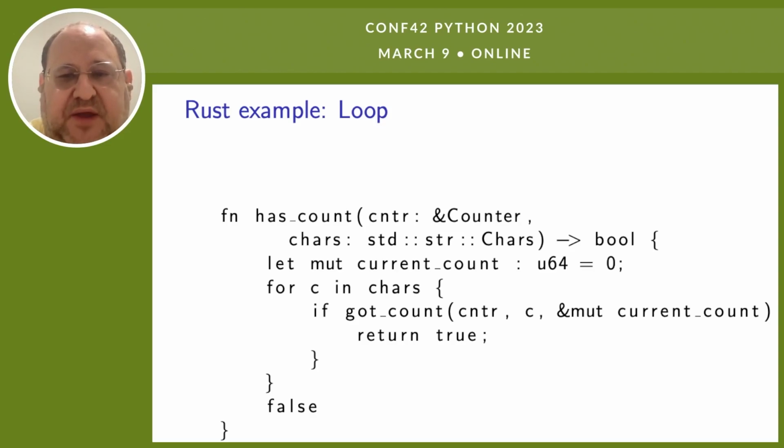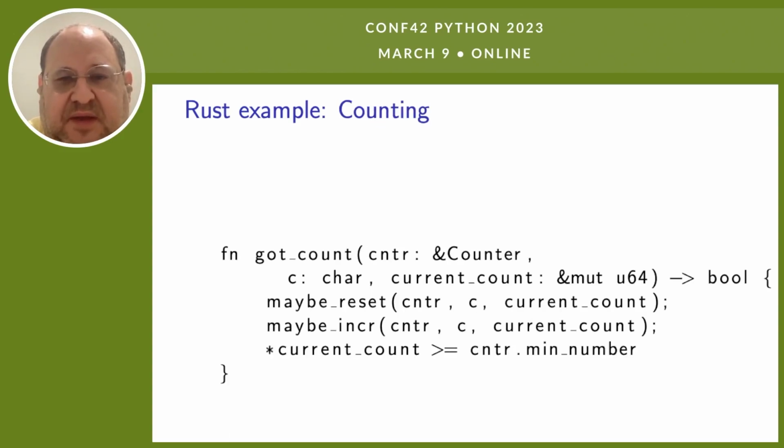And if it returns Boolean, then I can stop. I know that I already have enough count, so I can stop. So now we need to implement got count, and we do maybe reset, which might reset if we encounter a reset character. It maybe increments if this is the right count character, and if it sees that the current count is bigger than the minimum number, it returns true.